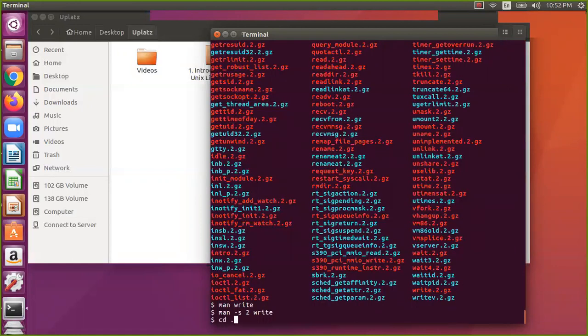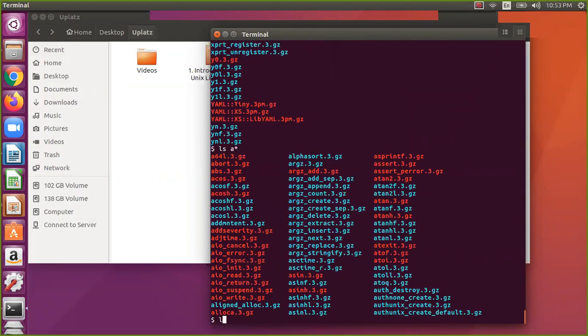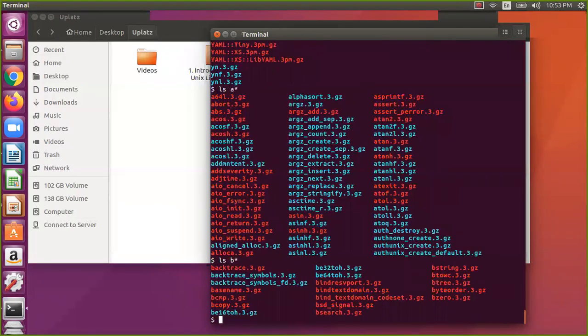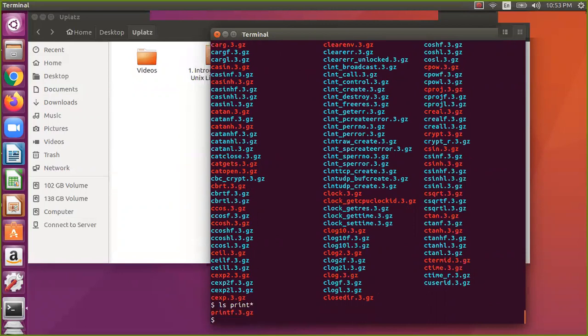Let us visit section 3. I say man 3, so you can check on that. Let us assume you want all things that start with a, you know how to do that: ls a star, then ls b star, like that. You can do ls c star too. So these, in section 3, are the library functions. So your printf: let us assume I just say print then star. You see this one, your printf, section 3.